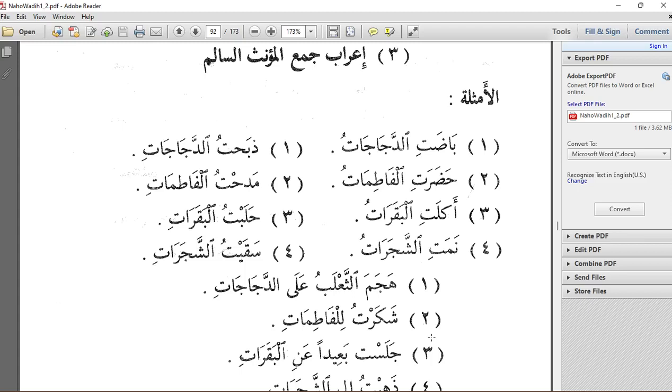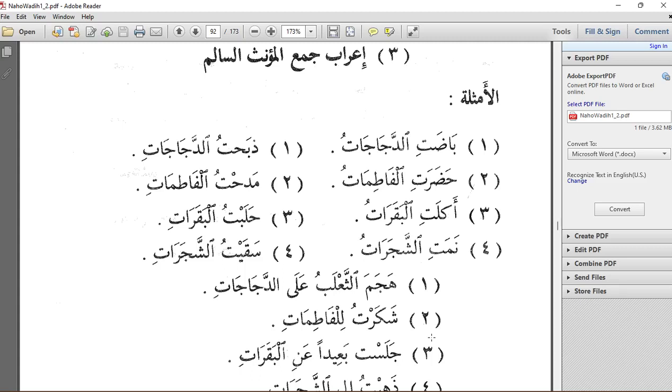So ad-dajajatu in this sentence is the entity that is performing the action, that is the fa'il. And we know from previous classes that al-fa'il is always in reference state. So the dhamma on the ta indicates that ad-dajajatu is in reference state. The i'rab of ad-dajajatu is fa'ilun marfu'un bidammatin zahira.